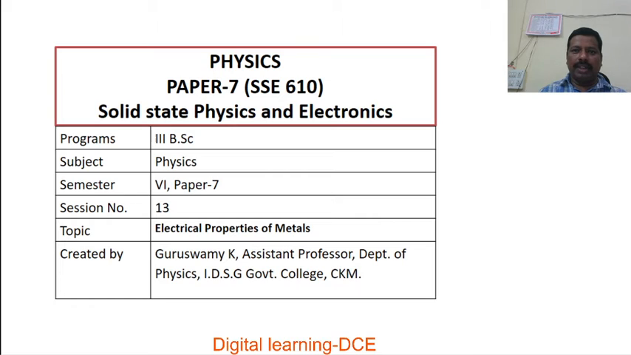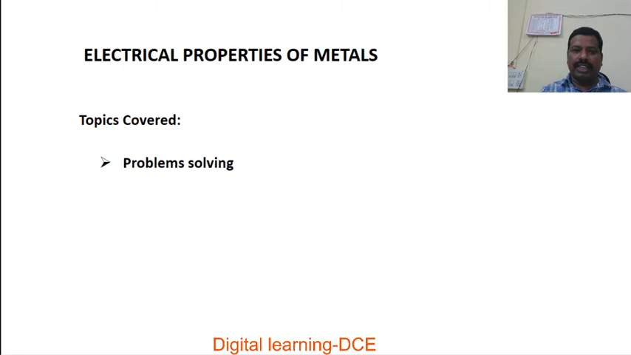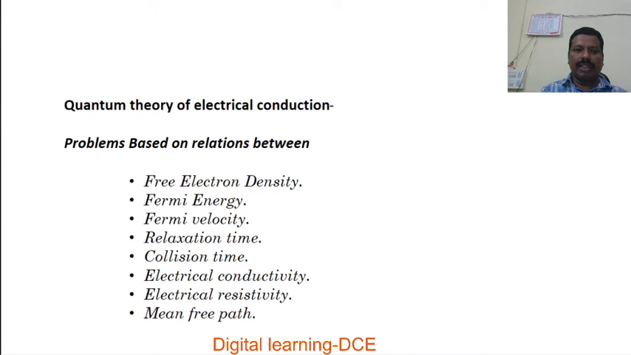In this video, I am going to present a lecture on free electron theory of metals. This is the 13th session. This session belongs to the program 3rd BSc Physics, 6th semester, paper 7. The title of the paper is Solid State Physics and Electronics. The topics covered in this session is solved problems on free electron theory of metals.